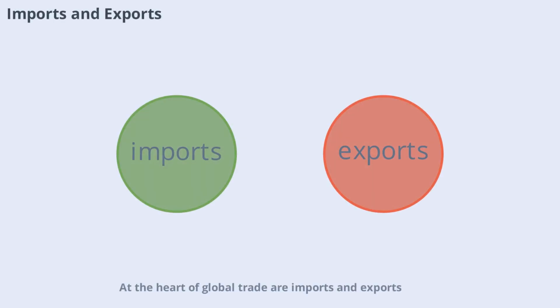The heart of global trade is imports and exports. Imports are goods and services a country buys from abroad, while exports are what it sells to other nations. For example, the United States imports electronics from Asia and exports agricultural products to Europe. Balancing imports and exports is crucial for a healthy economy. If a country imports more than it exports, it runs a trade deficit. The opposite is a trade surplus. Both have implications for jobs, currency value, and economic stability.